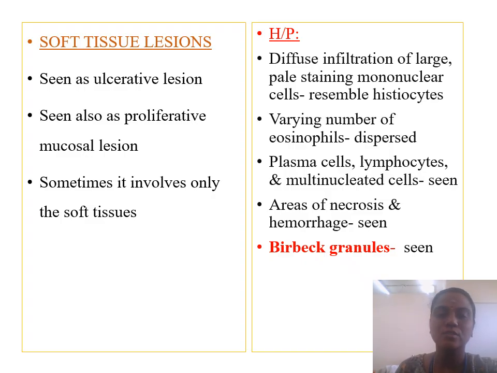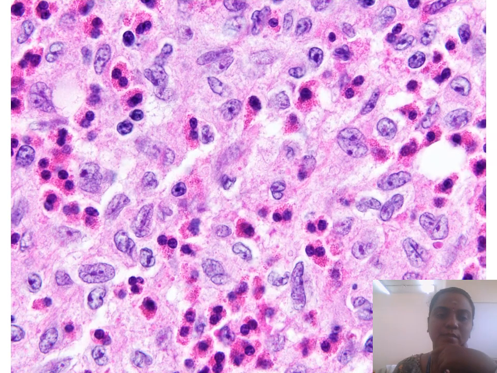The characteristic feature of the cells is the presence of Birbeck granules. So you can see the tumor cells along with eosinophils, plasma cells, and the characteristic Birbeck granules seen within these eosinophils.